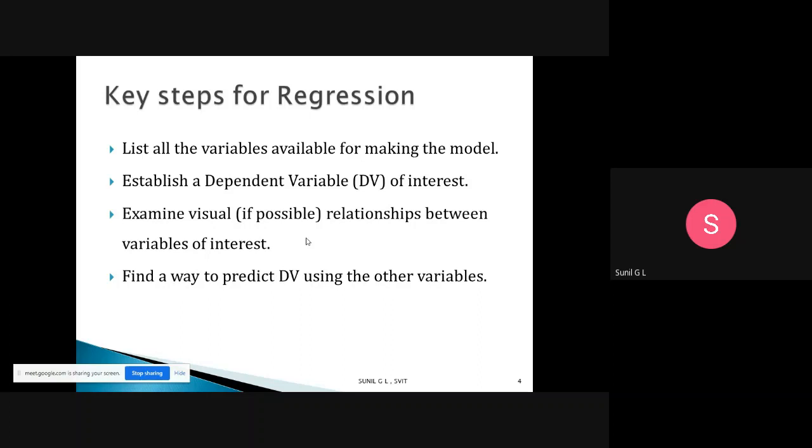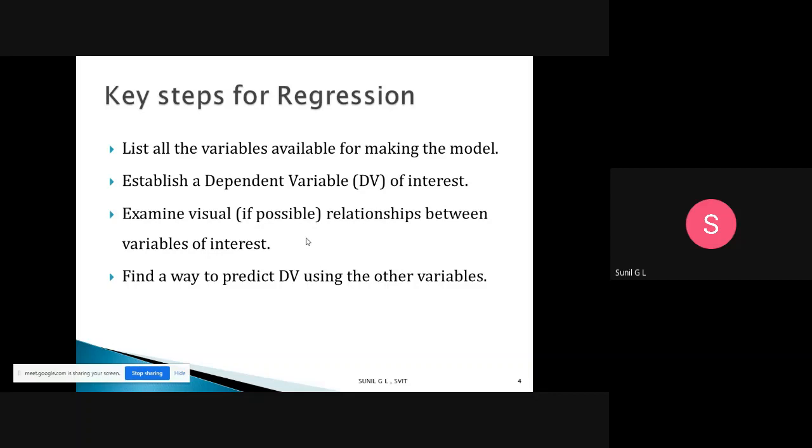So like that you need to establish the relationship, that is, you need to visualize the relationship of whichever variables you are interested in. After that, find a way to predict the dependent variable using other variables. So you need to find a way to get a value of the dependent variable from the other independent variables.